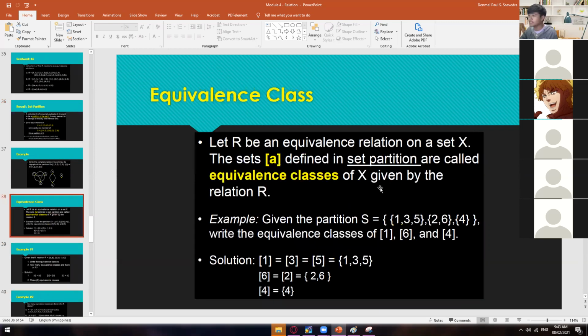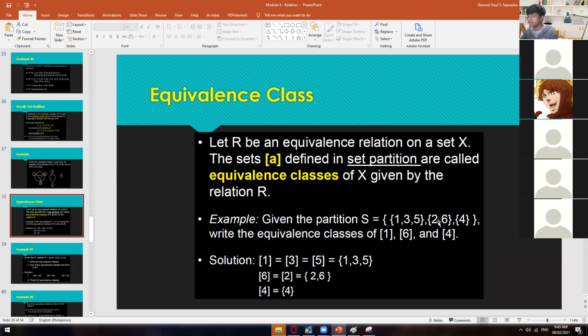So for equivalence class, okay, so we will list all of the possible elements, or all of the let's say students. Okay, so under class we have students. So we have this certain class 1, 3, 5, and then it has a student of 3 elements, the 1, 3, and 5.